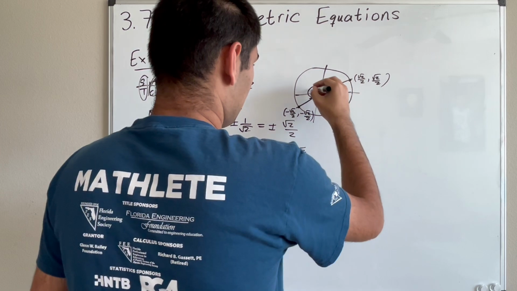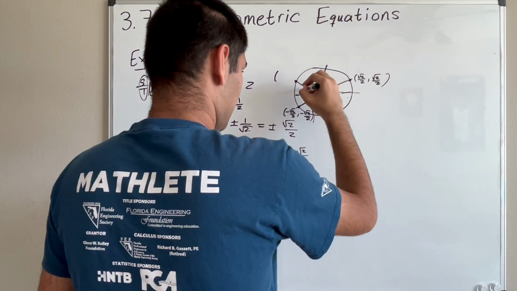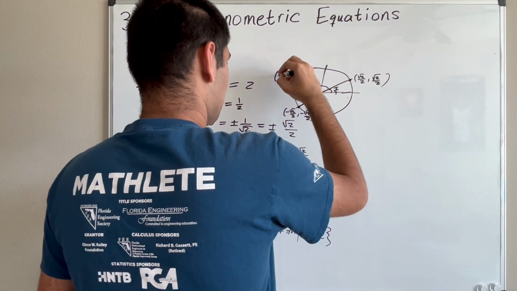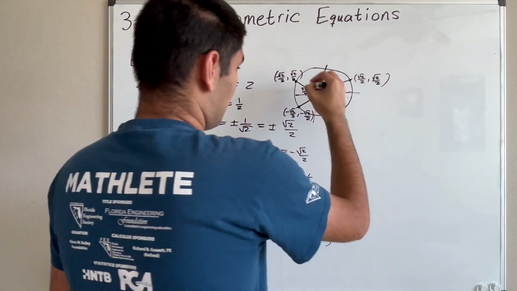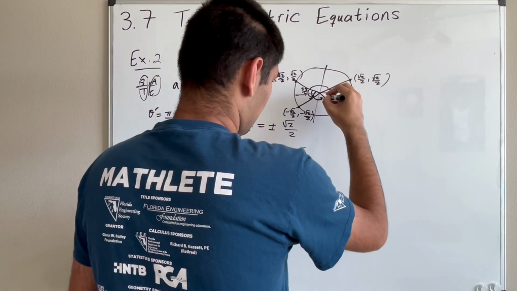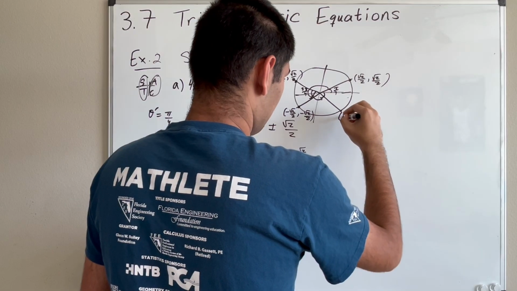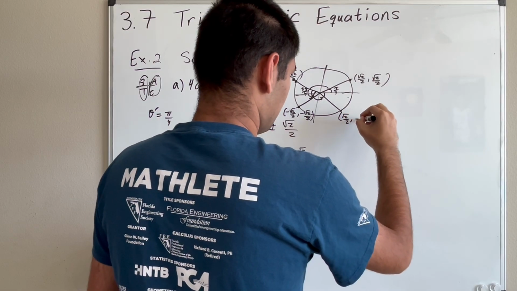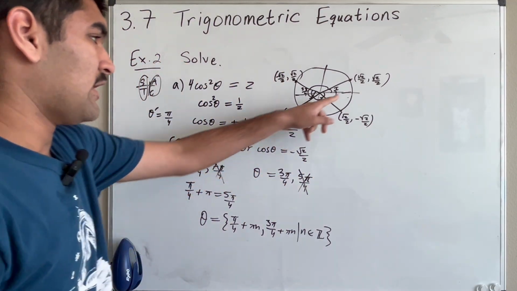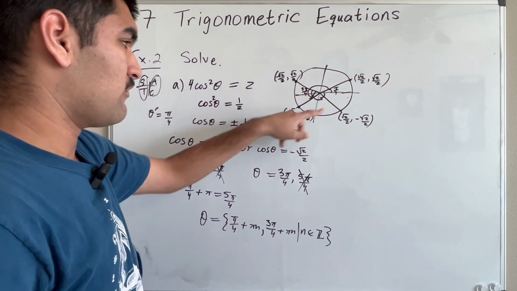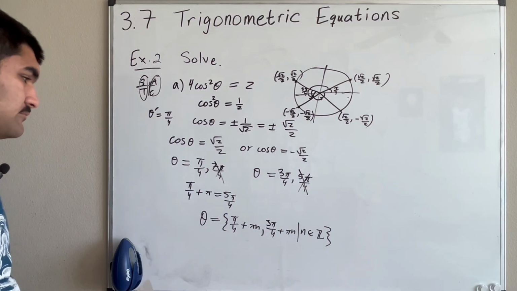And then same thing for the 3 pi over 4, it's right here, right? So this is 3 pi over 4. This is negative root 2 over 2, root 2 over 2. But then if you add pi to this again, so if you go like this, then this coordinate is root 2 over 2, negative root 2 over 2. So basically, rotating by multiples of pi, multiples of pi over 4 are solutions of this, and then multiples of 3 pi over 4 are also solutions of this. Okay, cool.